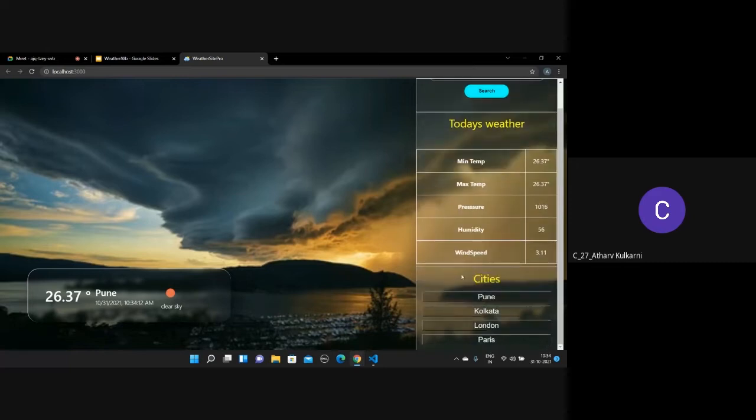As we know, the temperature can vary from minimum temperature to maximum temperature, humidity, and wind speed. So we have given every detail here, and the main details that we require anytime. We can check by clicking Pune, Kolkata, London, and Paris. We can give many options here, but checking every city by clicking is very tiresome to do.